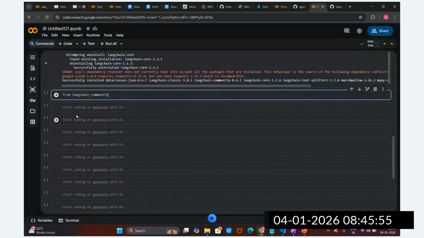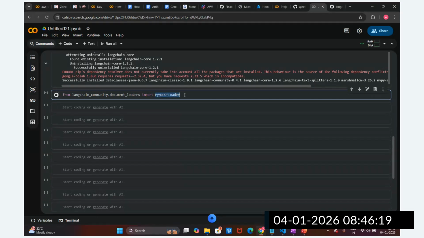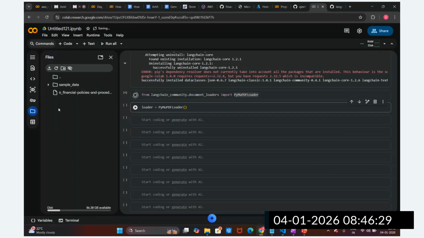So now you can see we are going to utilize the LangChain loaders. From LangChain community, we are going to use the document loader. In the document loader, we are going to use the PyMuPDF. Now we are going to create an object of this, loader equal to PyMuPDF loader, and we are passing this file. Just copy this path and paste here.